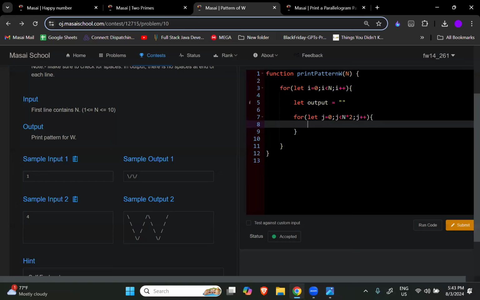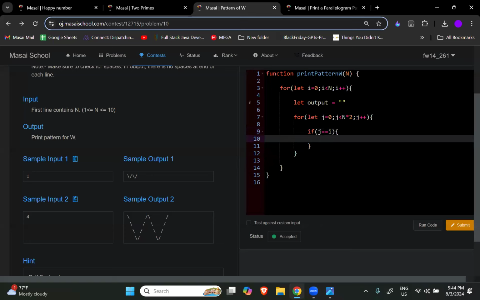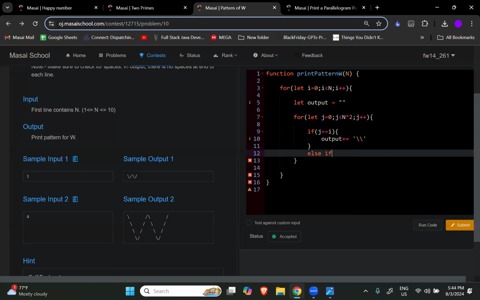Now what I have to do? I just have to write the conditions that whenever the value of i and j is equal, I just have to put something into my output, and that will be output plus equal to what? Which side are we printing? This side, right? Backward slash. Then else if, what was my next condition?